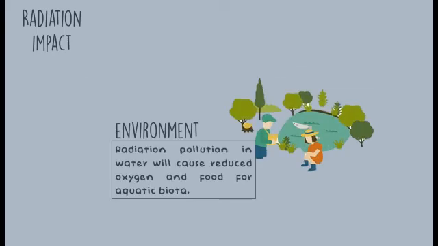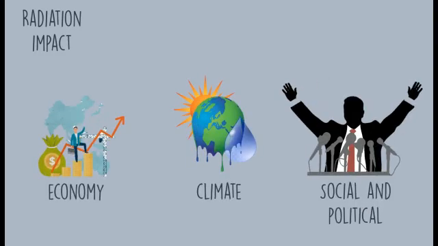The second one is the environment. Radiation pollution in water will cause reduced oxygen and food for aquatic biota. And the other impacts are on the economy, climate, and social and political matters.